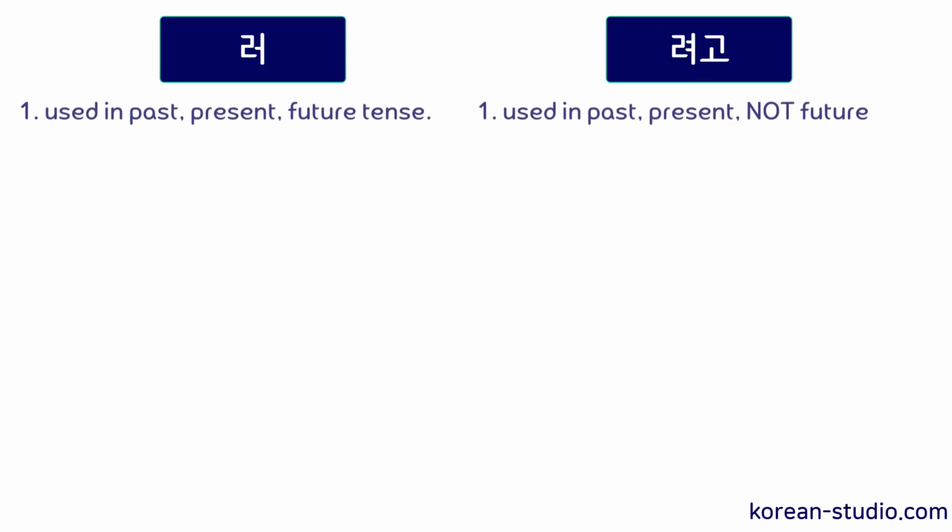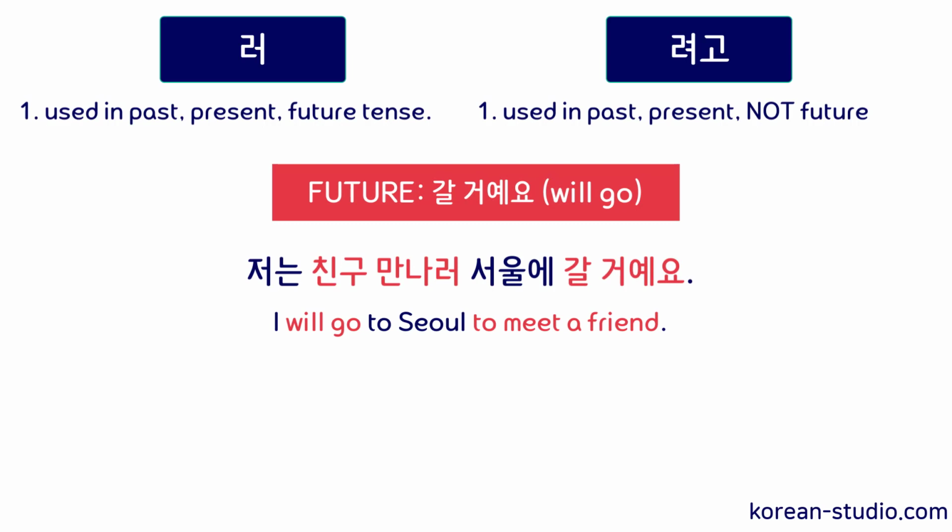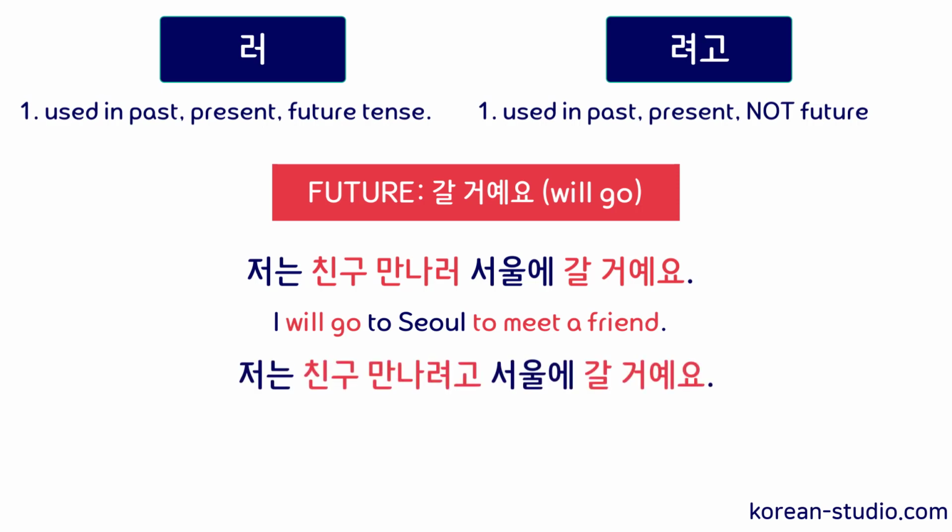But let's now take a look at some usage rules we need to be aware of when using 러 and 려고. First, when we use 러, the verb in the second clause can be in past, present, and future tense. But when we use 려고, the verb in the second clause can only be in past and present tense. So we can say 저는 친구 만나러 서울에 갈 거예요. I will go to Seoul to meet a friend. However, we generally don't say 저는 친구 만나려고 서울에 갈 거예요. This sentence sounds very unnatural.